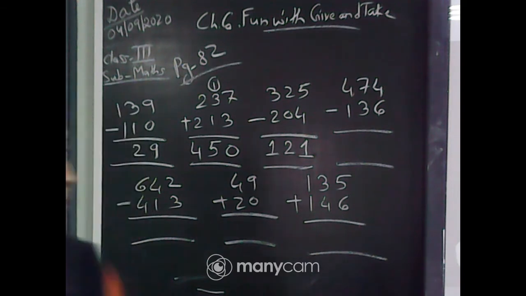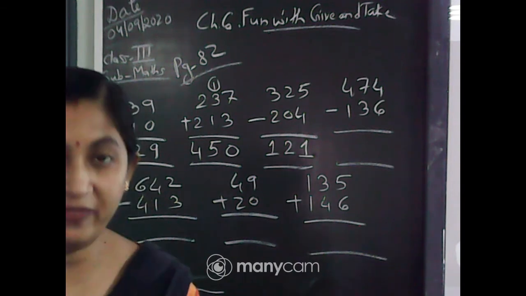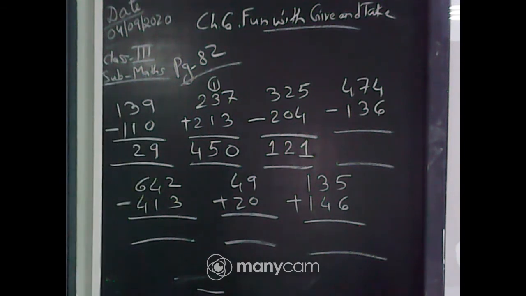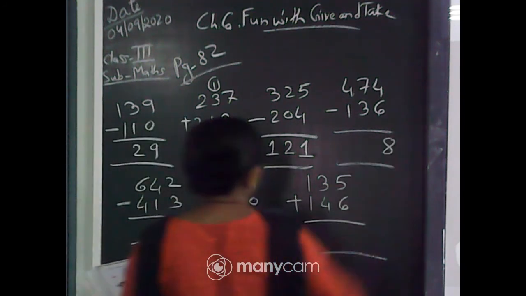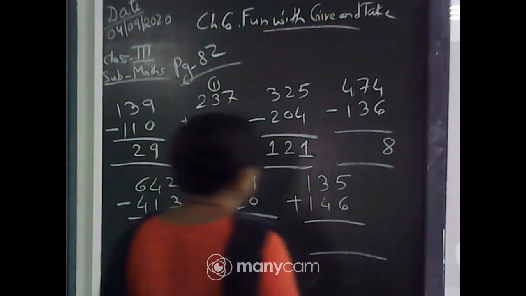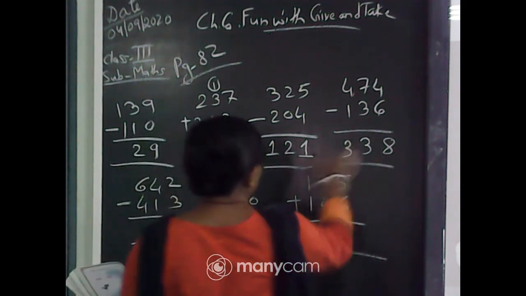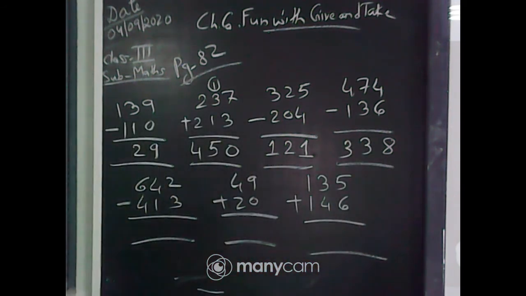Very good, Triporna. Very good. The answer is from your side. First answer, Triporna. 14 minus 6 is 8, and this side it is 3 and 3. 338. Very good. You all are giving the correct answer. It is 338. Okay. Now come to the next one.